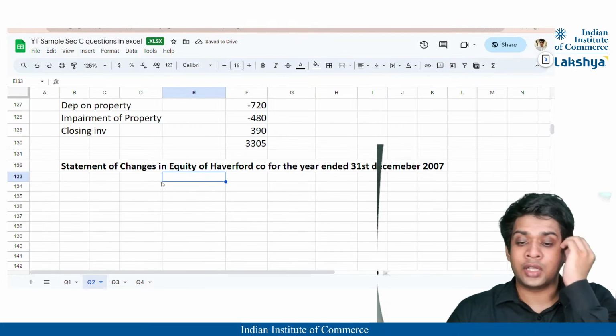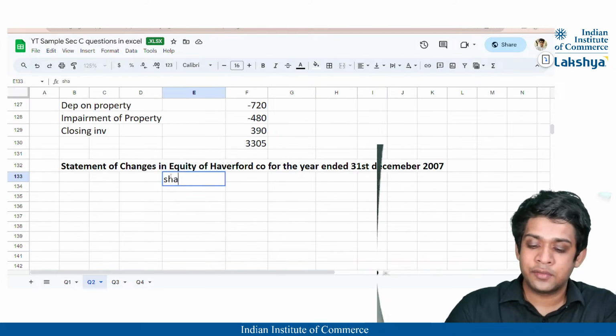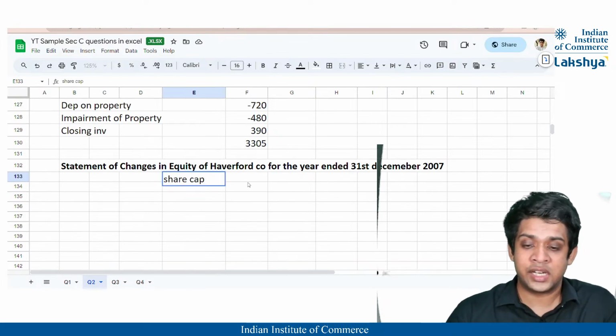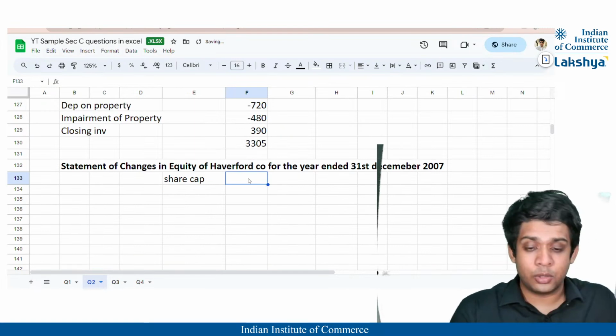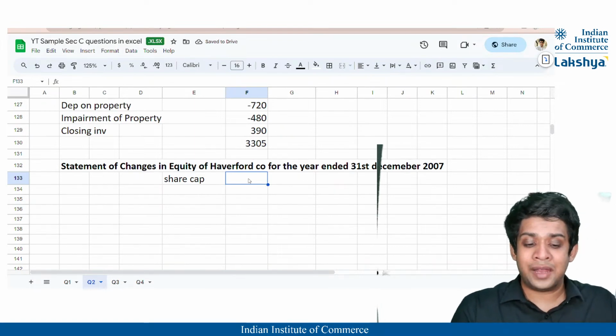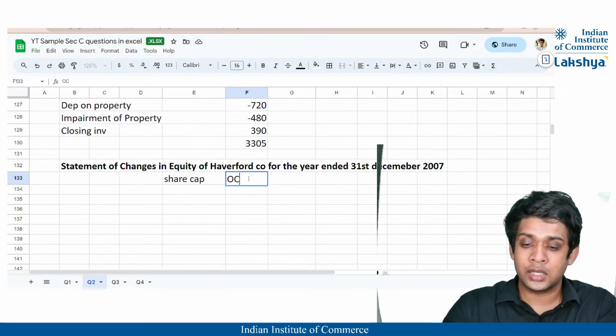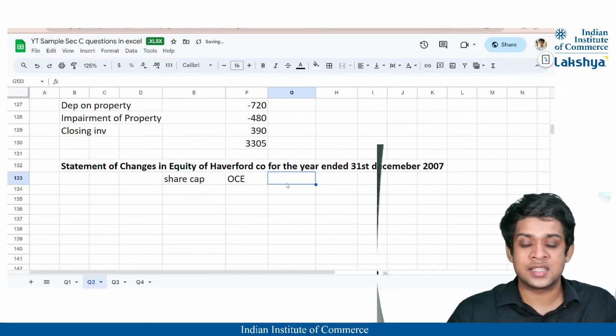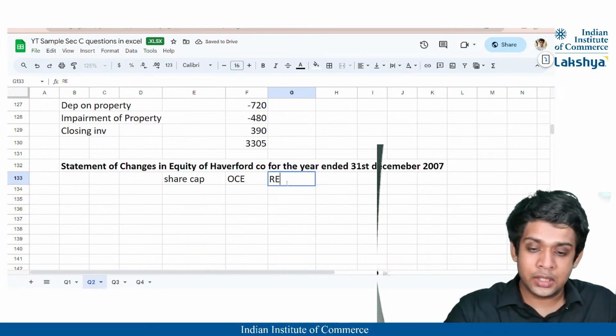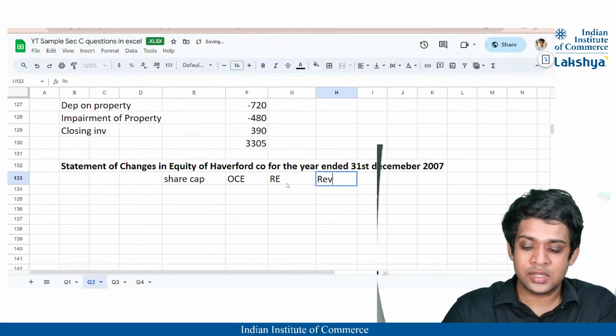Whatever are the components here, I'll just state that. Firstly, we have the share capital in the statement of changes in equity. Then what else do we have, guys? Share premium is there, right? In the other components of equity, OCE, I'll state it as. Then there is retained earnings. There is revaluation surplus.